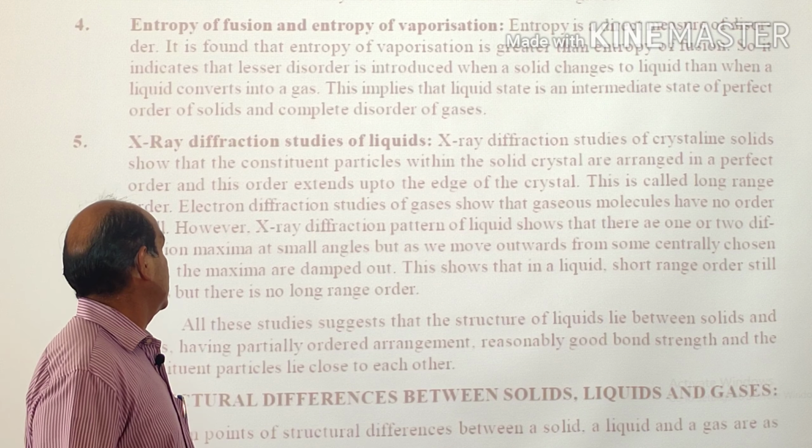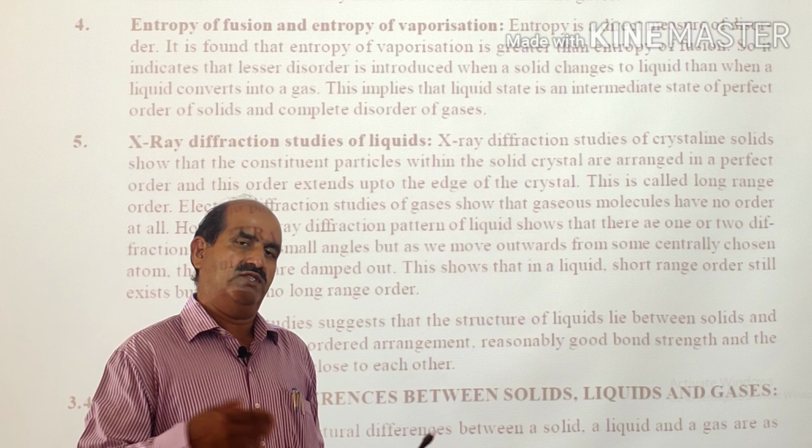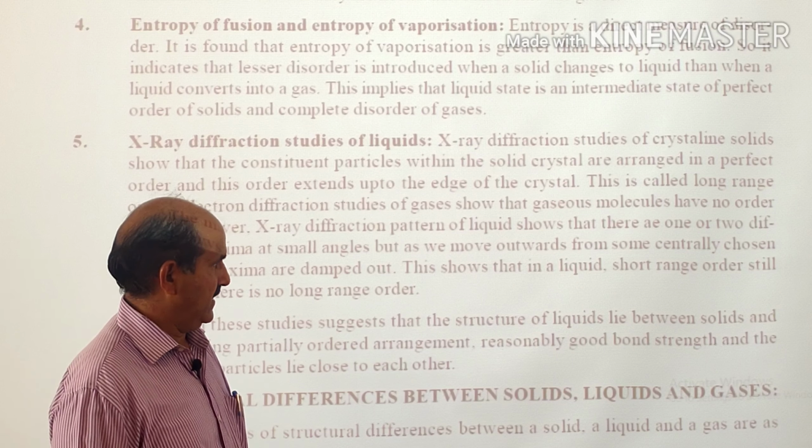When we carry out the X-ray diffraction study of solids, liquids and gases, it is observed that in the case of solids, we observe well-defined maxima and minima from the initial stage to the last stage.